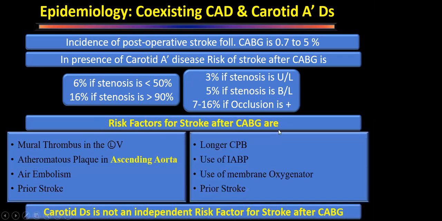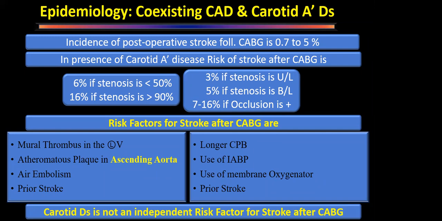So what are the risk factors for strokes after CABG? We can see that carotid disease does not get mentioned anywhere. For a person who has a 0.7 to 5% stroke risk with CABG, the risk factors are mural thrombus and atheromatous plaque in the ascending aorta, because we are going to manipulate the aorta and can have microembolism or air embolism; a previous stroke; a procedure lasting for a longer time, with long cardiopulmonary bypass time, so we have more chances of emboli or platelet aggregates; and patients for whom we have to use an intra-aortic balloon pump or a membrane oxygenator.